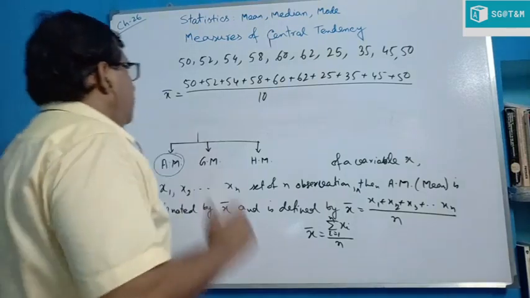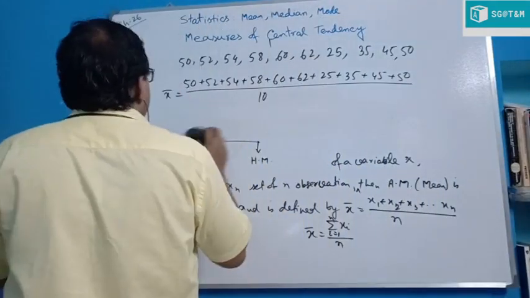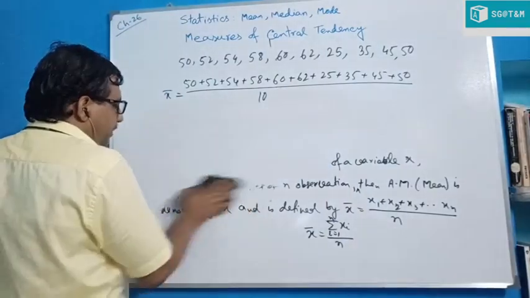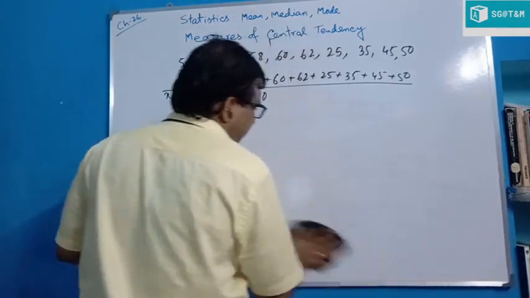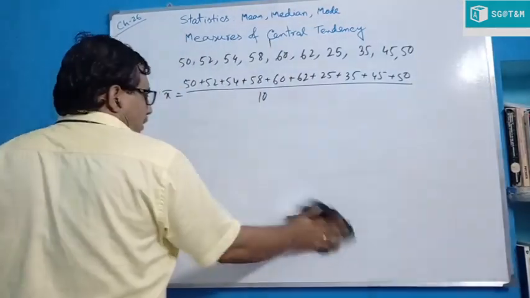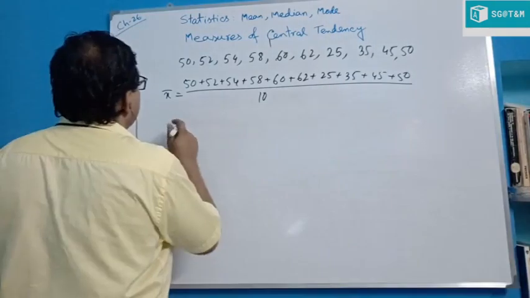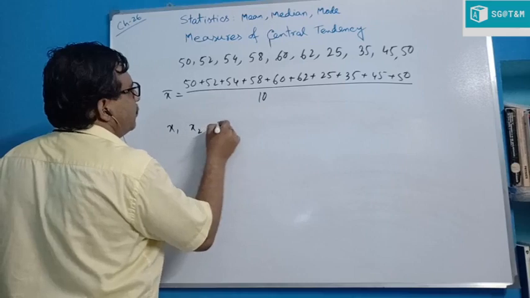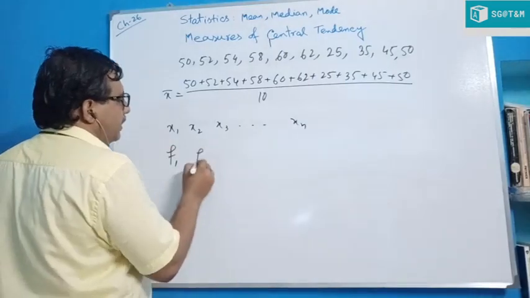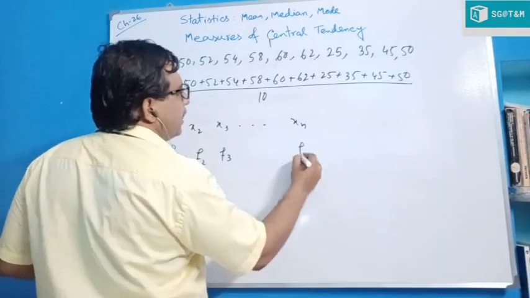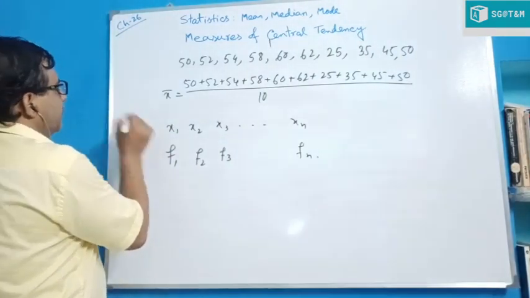And frequency is known to you. If frequencies are given, then what happens? How do we find the arithmetic mean? Suppose x1 occurs f1 times. There are n values of a variable, x1, x2, x3 in this way up to xn, and corresponding frequencies are given: f1, f2, f3, in this way up to fn.